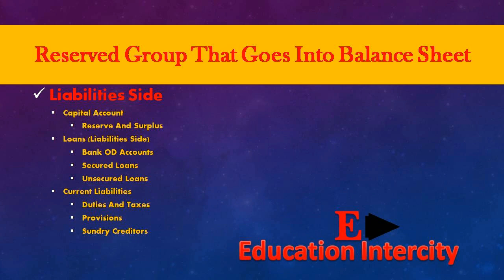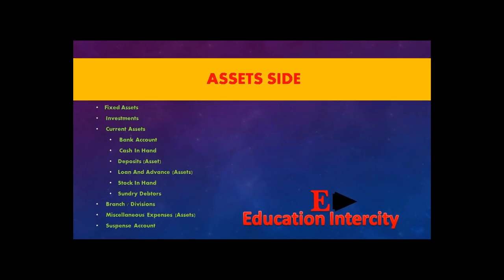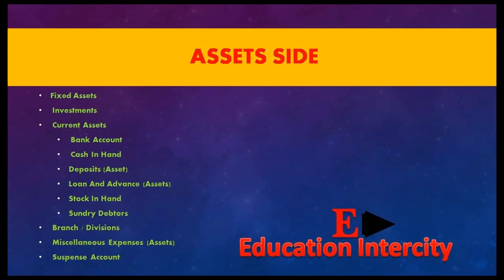Liabilities side. In liability side, the capital account includes reserve and surplus, while loans which are shown in the liability side are bank overdraft accounts, secured loans and unsecured loans, current liabilities. Duties and taxes, provisions, sundry creditors. Prior, we learned about liability side. Now we come to the